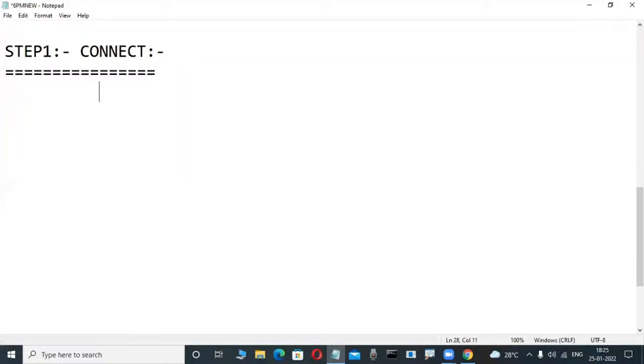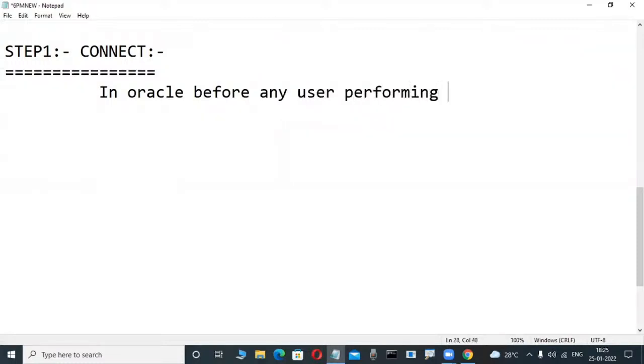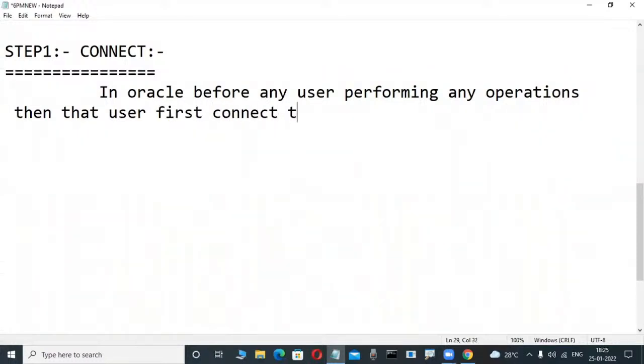Connect, Oracle side, write it. In Oracle, before any user performs any operations, that user first connects to the database.